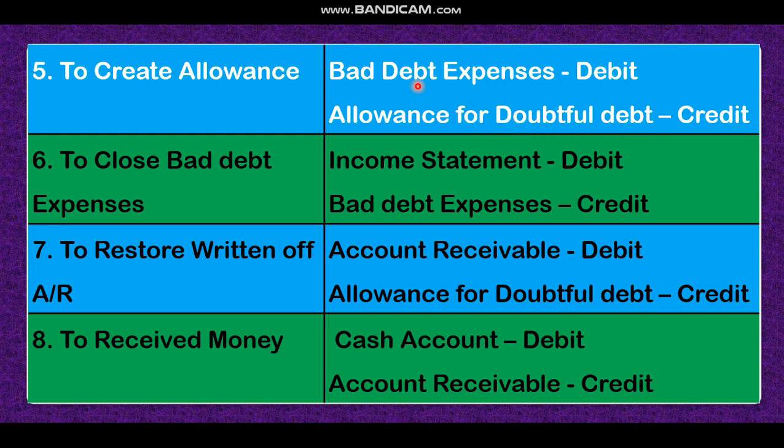Dear student, there is a formula for calculating bad debt expenses. It is bad debt plus new bad debt plus new provision minus old provision. You may write, dear student, you may write. In the financial statement class I have discussed bad debt plus new bad debt plus new provision minus old provision, then you will get bad debt expenses. Bad debt expenses debit, allowance for doubtful debt credit.